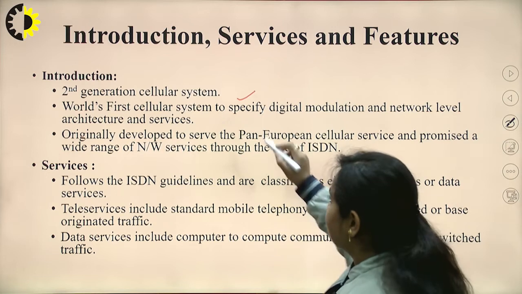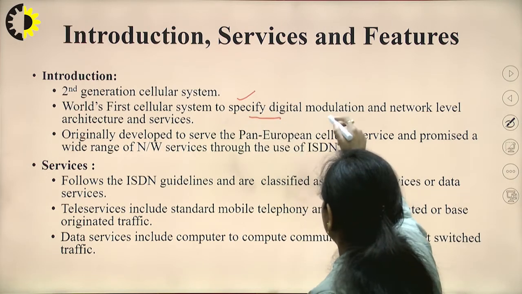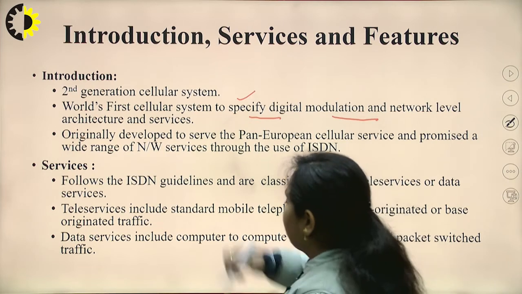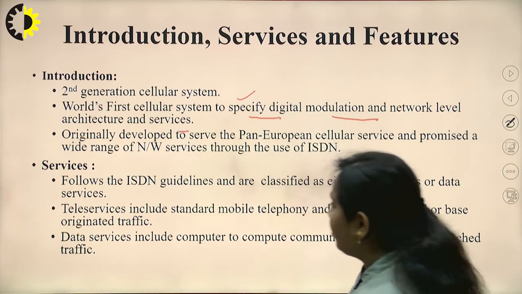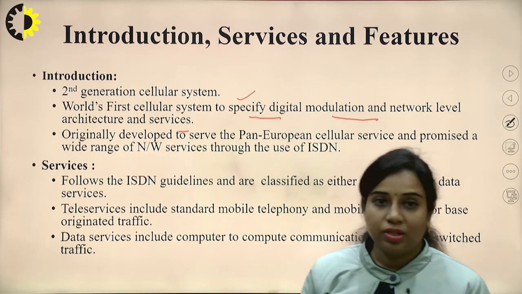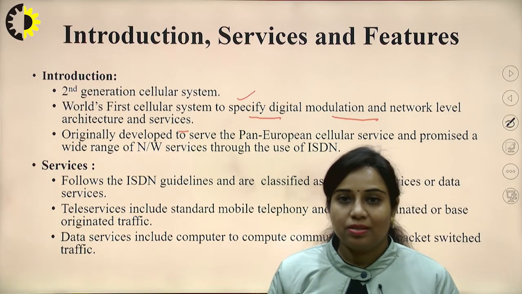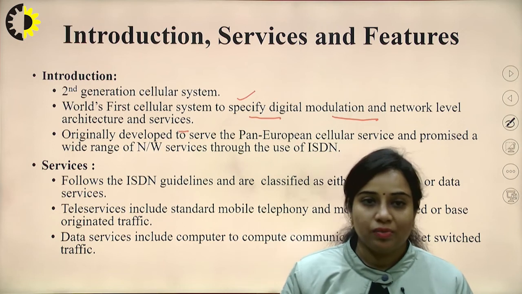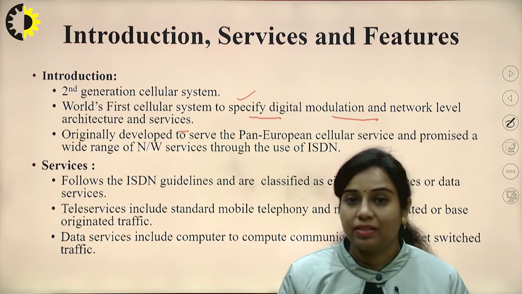Now it is the world's first cellular system to specify digital modulation and network level architecture and services. Originally, it was developed to serve the pan-European cellular service, and it promised a wide range of network services through the use of ISDN.